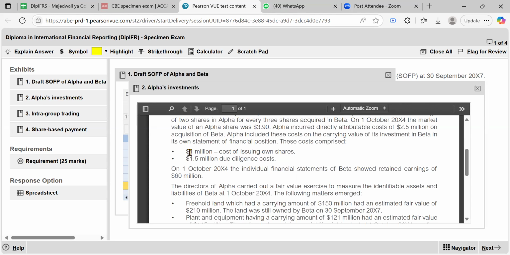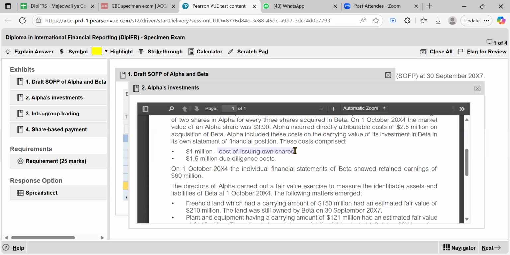Whenever you're doing this, even when we started under consolidation, we said that professional costs should be expensed, but if those costs are associated with the issuing of bonds or equity, then they should be treated as a financial instrument. In this case, instead of expensing this cost, you have to deduct it from equity, because you have issued shares.